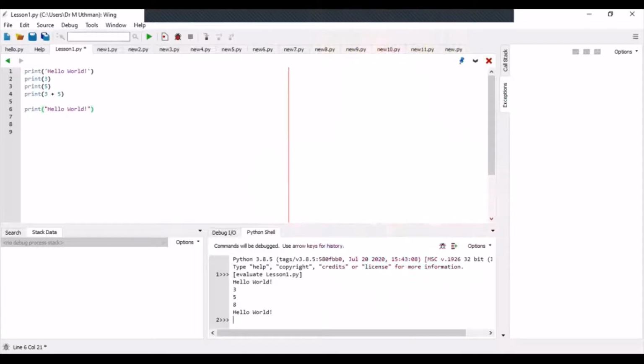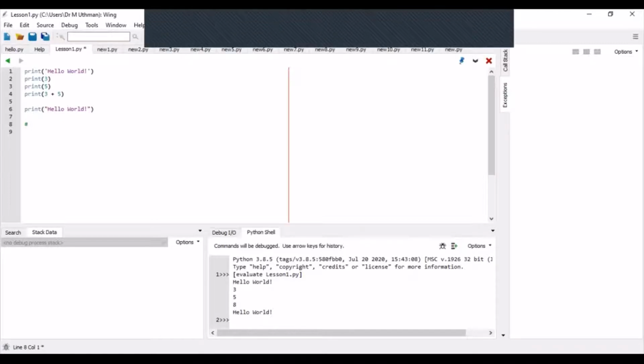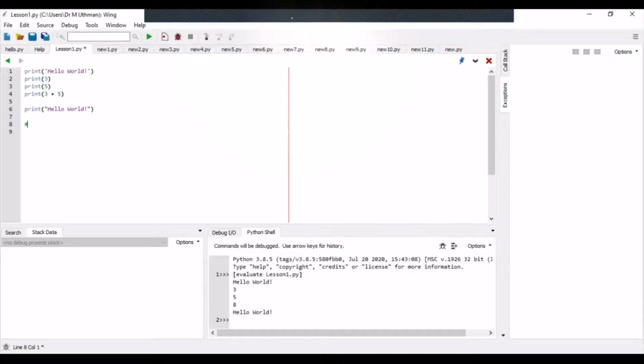Another thing I want to introduce today is the concept of commenting out a line. We use this hash symbol. When you put that before any line, that line does not execute. The way Python reads your code is that it goes line by line: line 1, line 2, line 3, line 4, and keeps going no matter how many lines you have. Later on in part 2, we'll talk about flow control, so you can make it come back to a line.